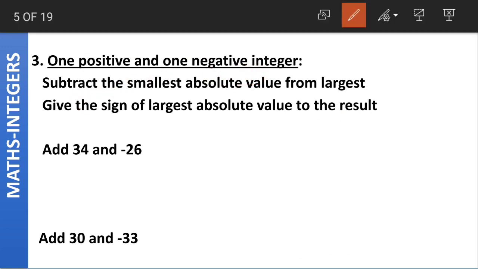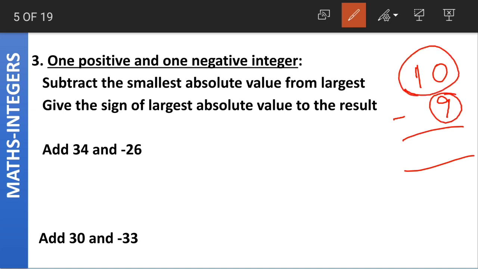If I give you this small problem of 10 minus 9, how will you do this? You subtract 9, which is the smaller number, from the bigger number, which is 10, correct? 10 minus 9 gives us the answer of what? 1. Yes, in the same way, when one positive and one negative integer is given,